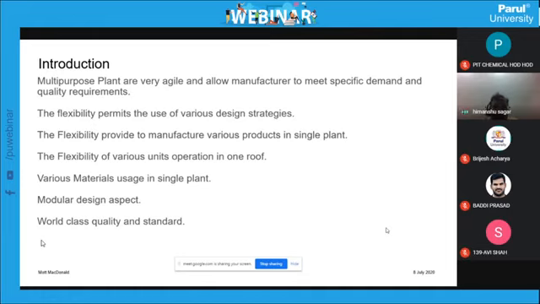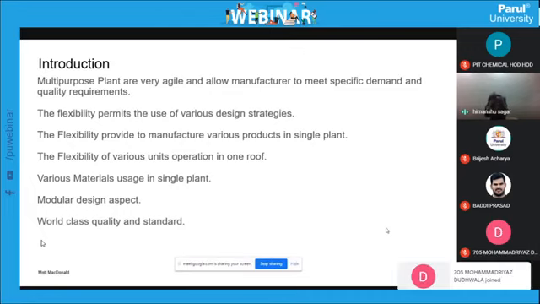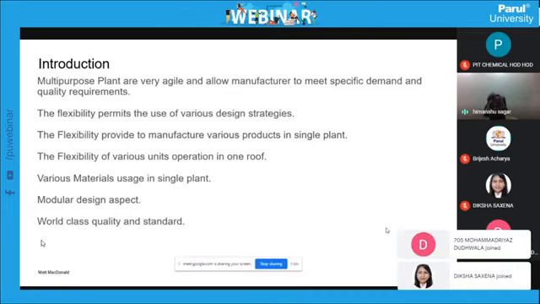And the last one, world-class quality and standard. What does it mean? Everybody is manufacturing products, but each and every product has its own characteristics. When you manufacture, the end product may have 97% purity, 98% purity. But when you provide extra operations, with more processing equipment, the product can reach 97 to 99%, even 100% purity with multiple systems.